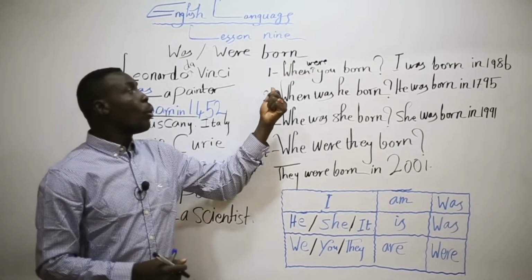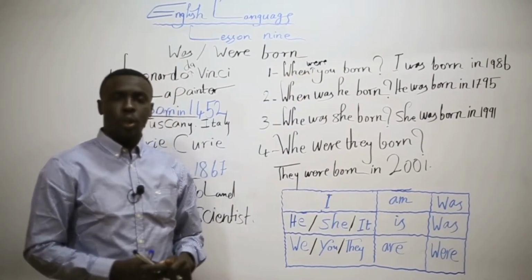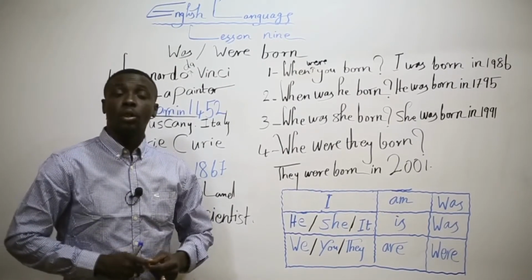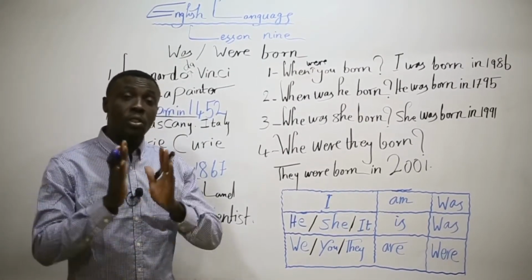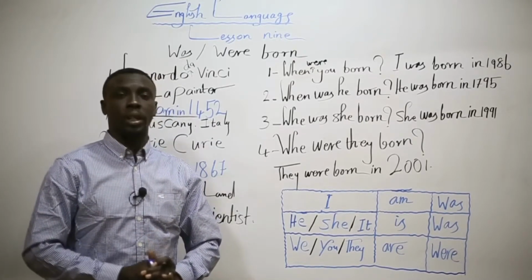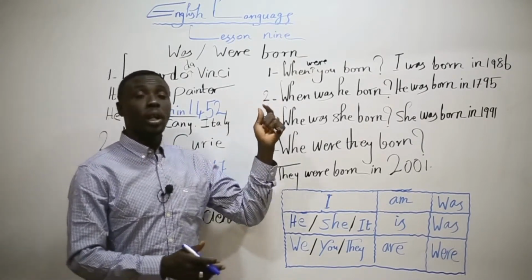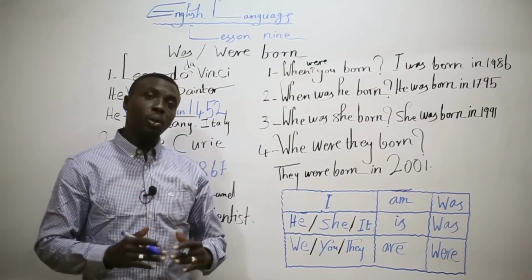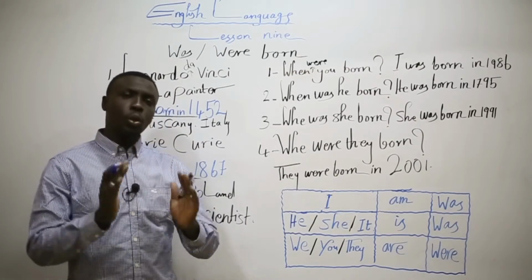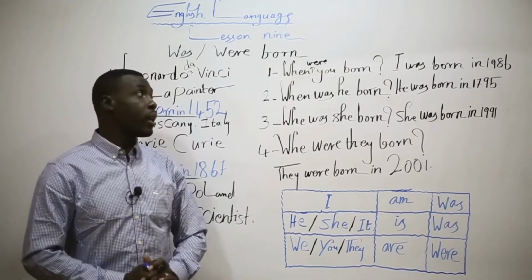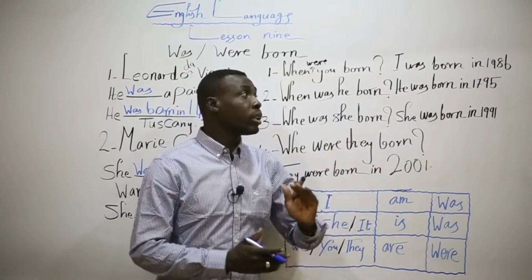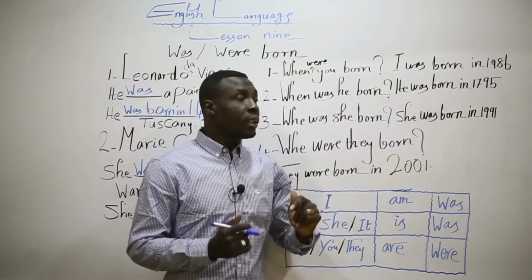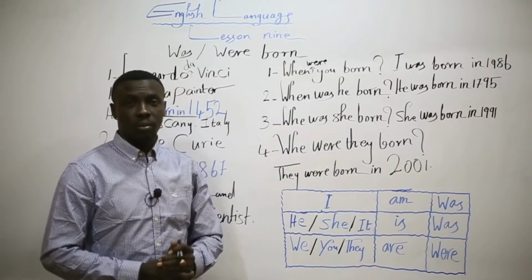Number one, when were you born? If I ask you about the place or about the date or the year that you were born in, I can say, where were you born? So you can answer the question by saying, I was born in, for example, 1986.